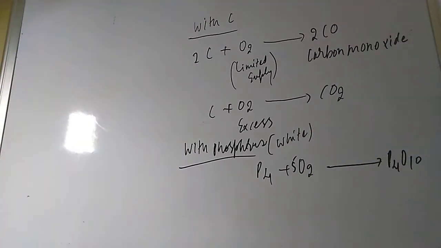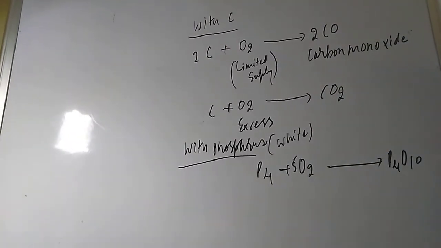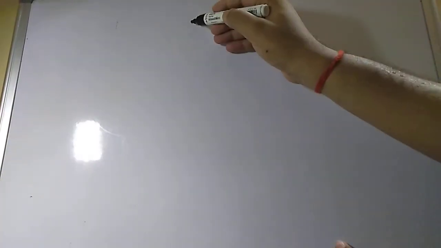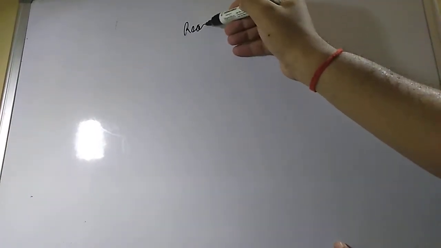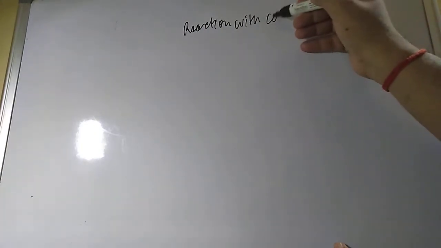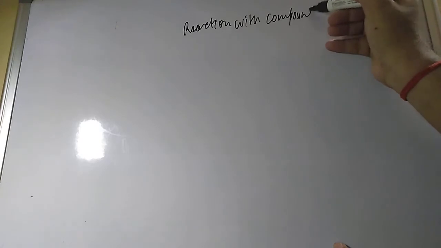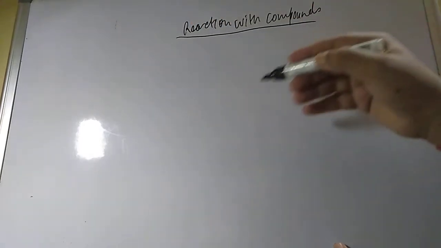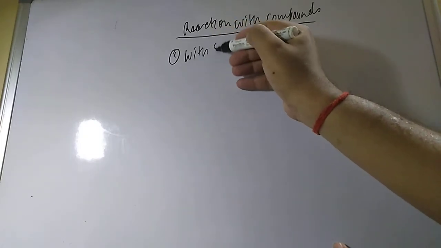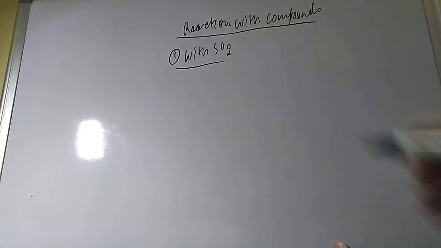Now if you want to know other chemical properties, students, dioxygen also reacts with compounds. So let us see how it will react with compounds. This is also very simple, you will be able to understand. With SO2, some catalyst is required.